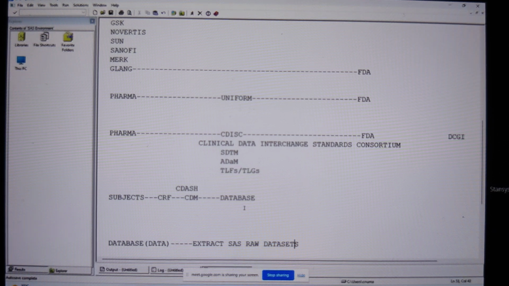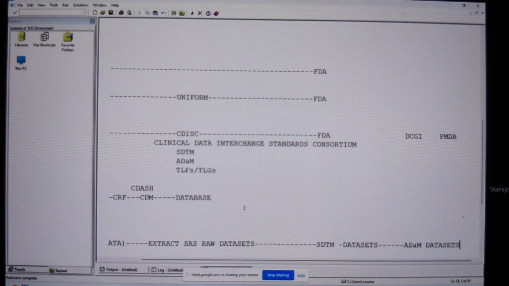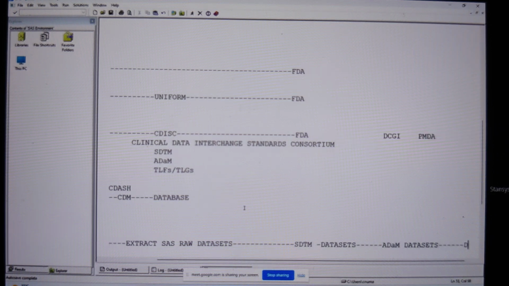And when we have the SAS data sets, here is what we should do. By following SDTMIG guidelines, we are going to create final data sets, which are also in SAS format, and these are called SDTM data sets. We are going to submit these SDTM data sets to the FDA. Once you submit them, using the same SDTM data sets and following ADaMIG guidelines, we are going to create ADaM data sets. Then, using these ADaM data sets, we are going to do the data analysis.